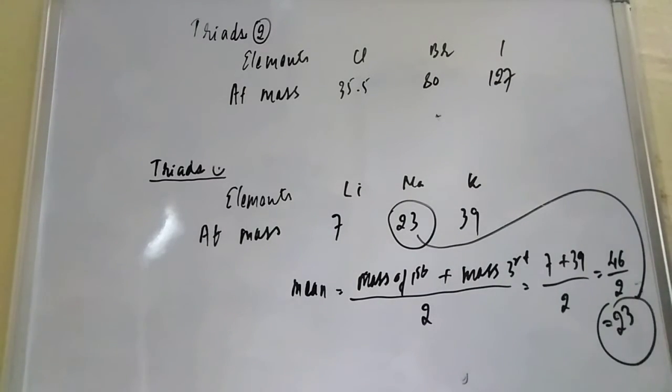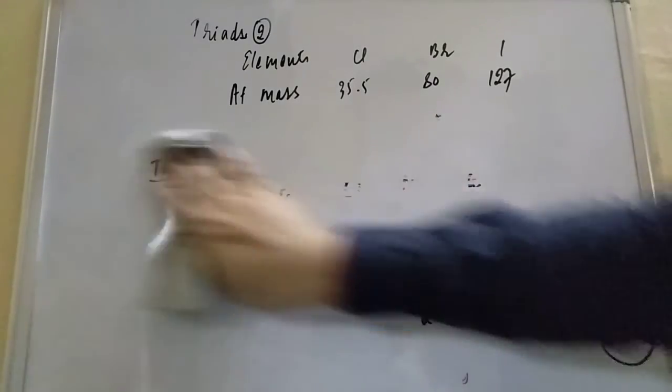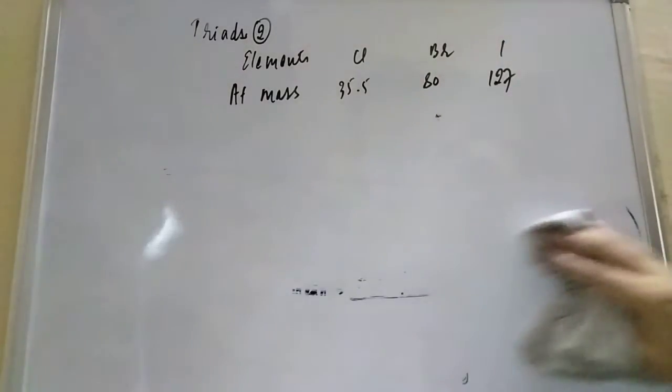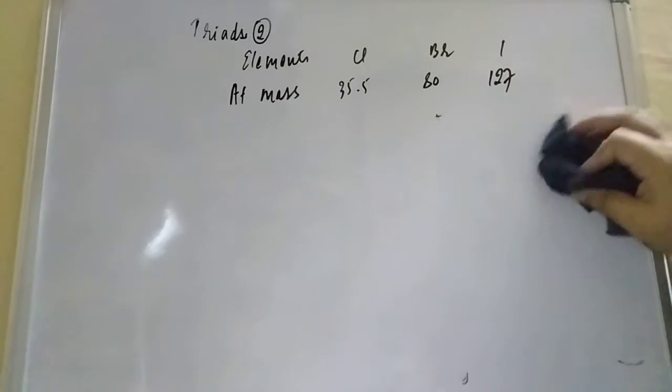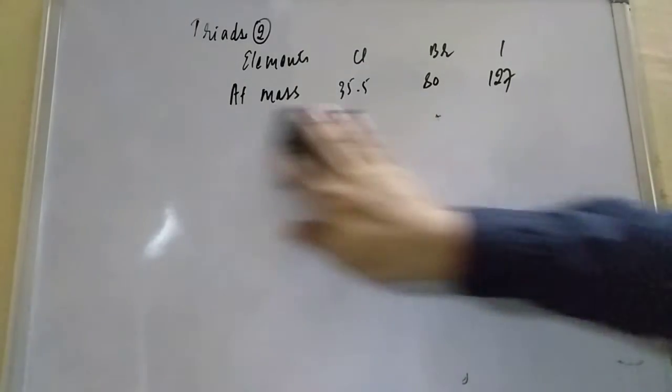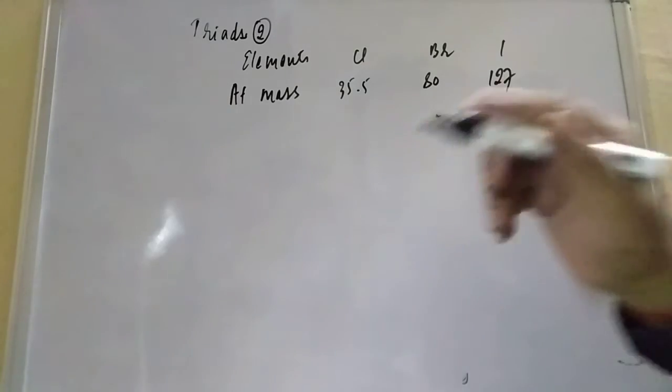The rule is saying that the mean of the first and third should be equal to the atomic mass of the second element. Now you check it, it should come approximately.